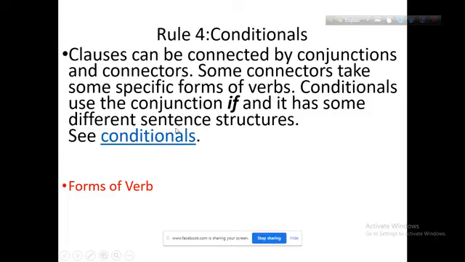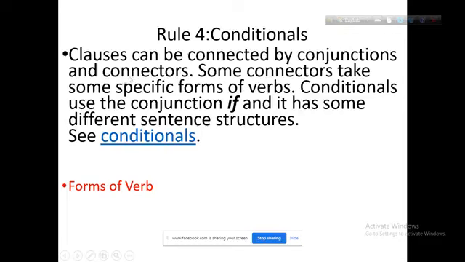The fourth rule is that clauses can be connected by conjunctions. Here we will discuss conditionals, if conditionals. Clauses can be connected by conjunctions and connectors.